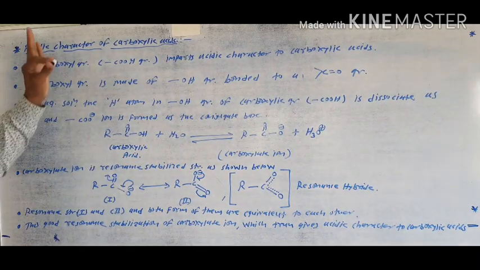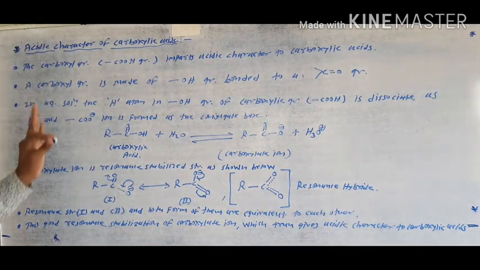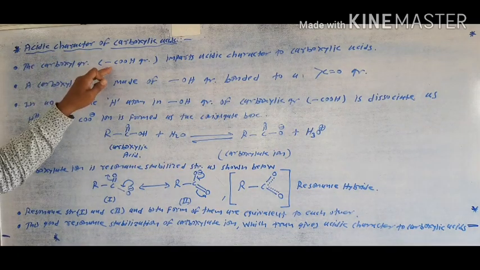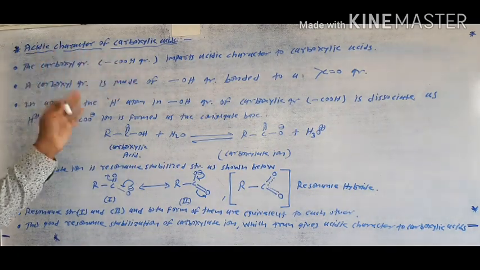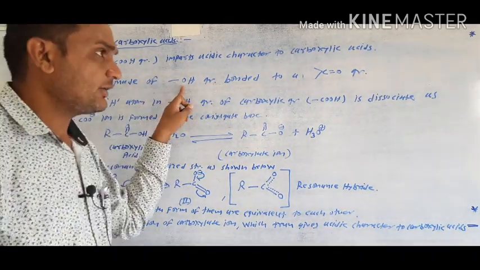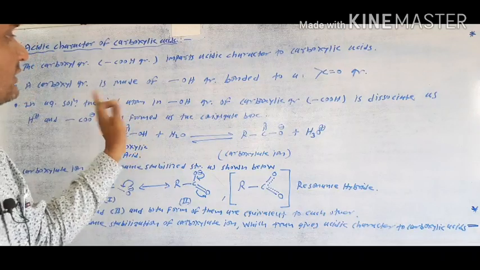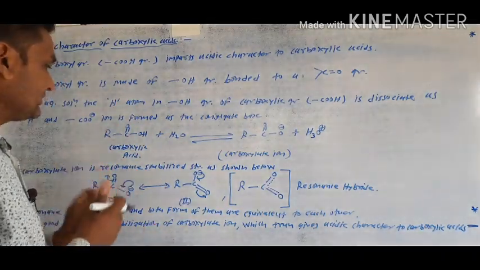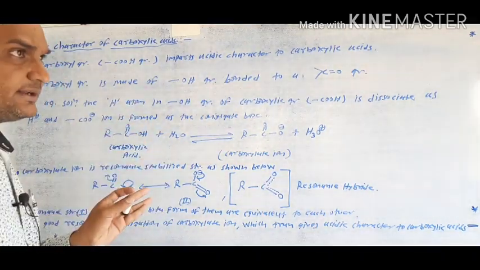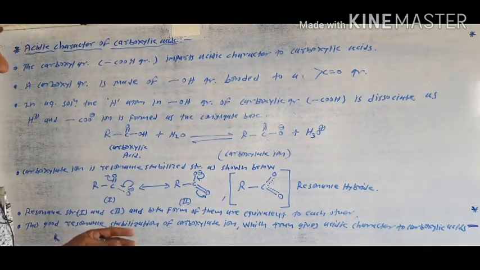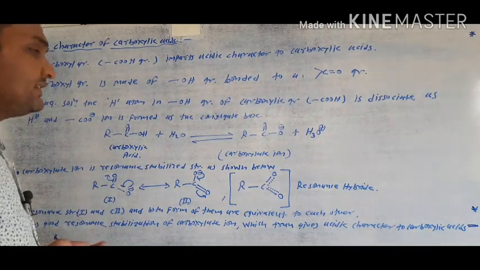The acidic character of the carboxylic acid is due to the carboxylic group, in which a hydroxyl group is bonded to the carbonyl group. The oxygen-hydrogen bond of the hydroxyl group dissociates in aqueous solution and gives the H+ ion and the carboxylate ion.